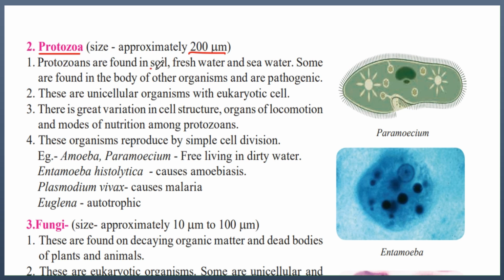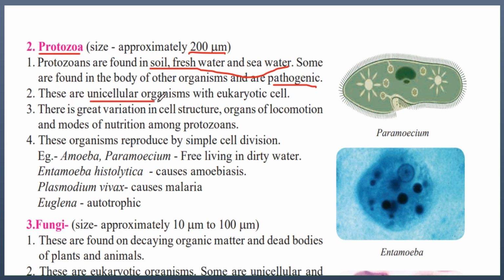Protozoans are found in soil, fresh water and seawater. Some are found in the body of other organisms and are pathogenic. So what does this mean? When protozoa need nutrition, they can be present within other organisms such as humans, birds and animals, and are pathogenic. It means if they are present in other organisms, they will produce diseases in them.